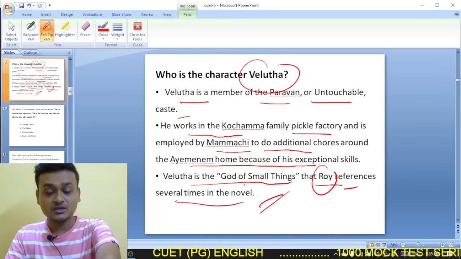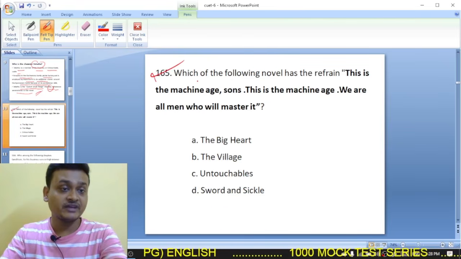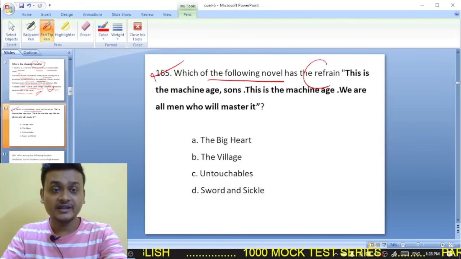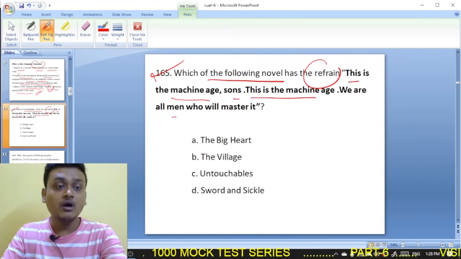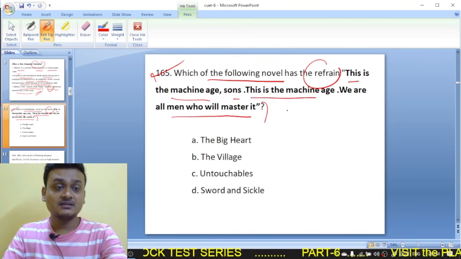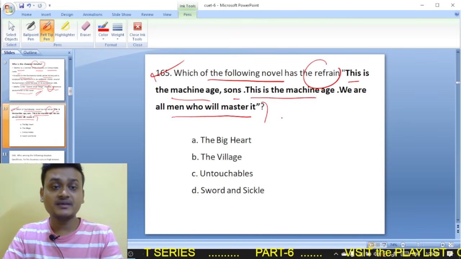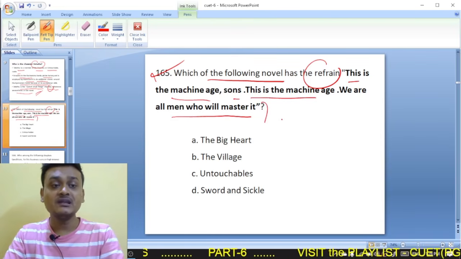God of small things. Moving on to question 165, which of the following novels has the refrain? This is the Mason age, sons. This is the Mason age. We are all men who will master it. This is the Mason age, sons. This is the Mason age. We are all men who will master it.